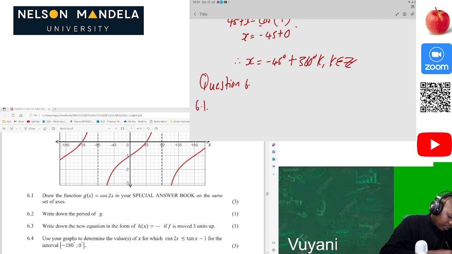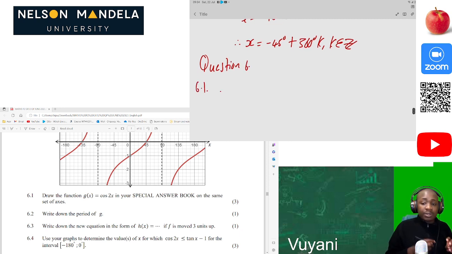So for 6.1, we show how to draw it. We say mod 2, then we write our function. It starts from negative 180, it ends at 180. The step is 45. Then bingo, you have your coordinates of the function. Then you plot it.